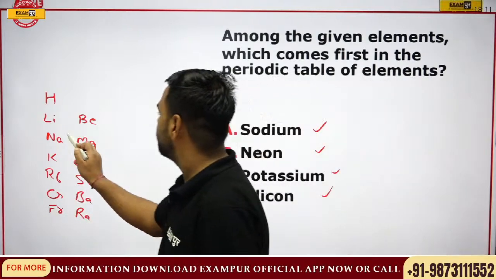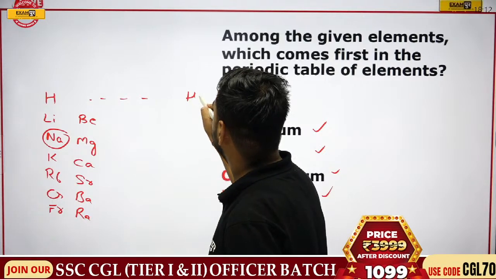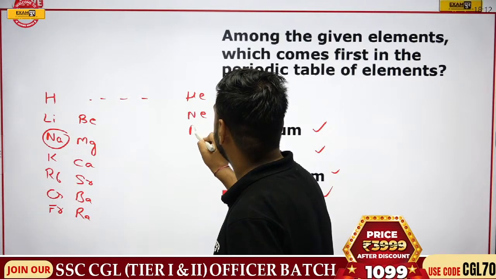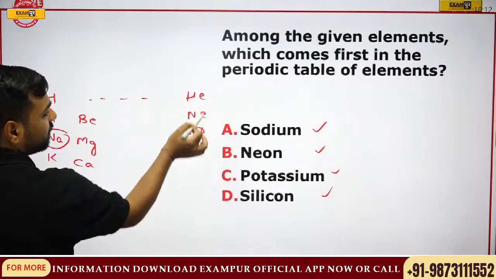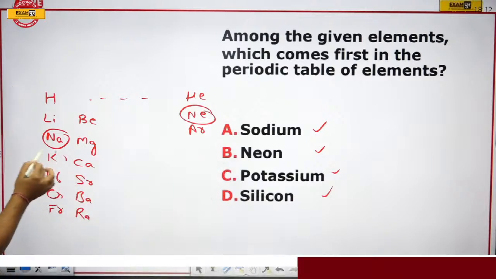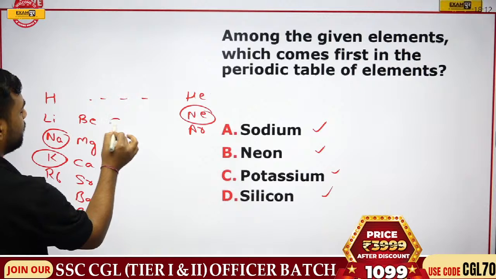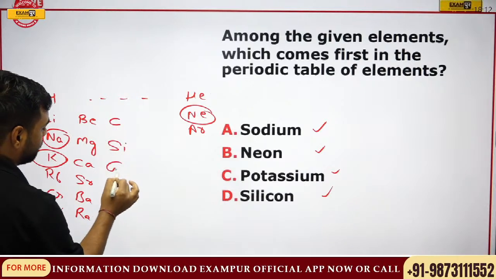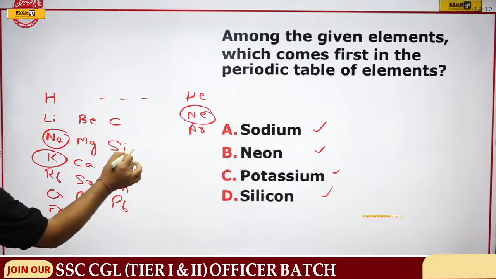Now here, if I try to write them out, what were the options? First option is sodium. Then we have here hydrogen, helium. Then we have neon, argon, krypton, xenon. Then we have potassium. We have helium, neon here. Then we have potassium here. Now, if I talk about carbon, it would be carbon, silicon. Remember? So here we have silicon.